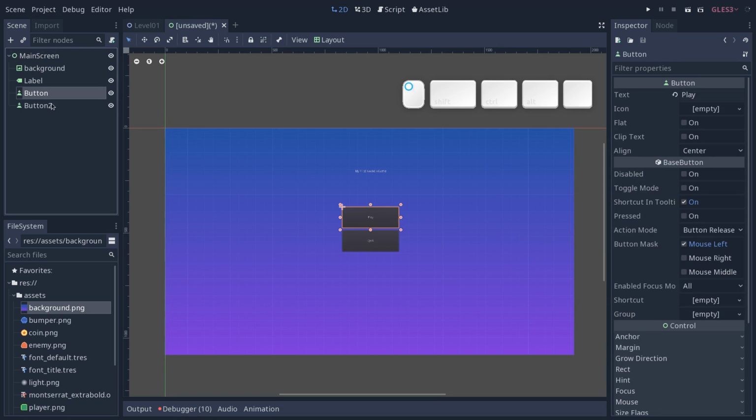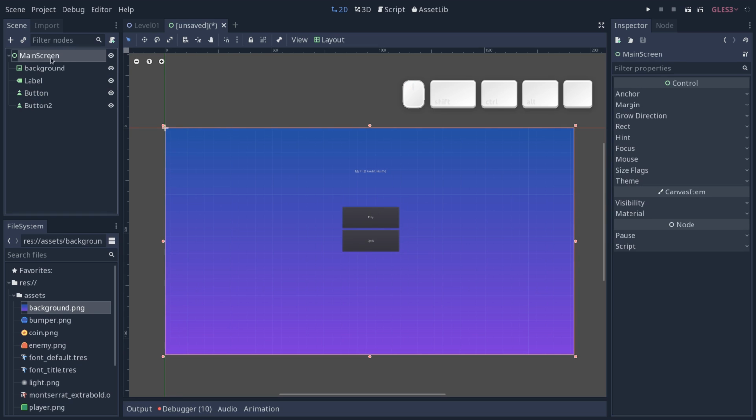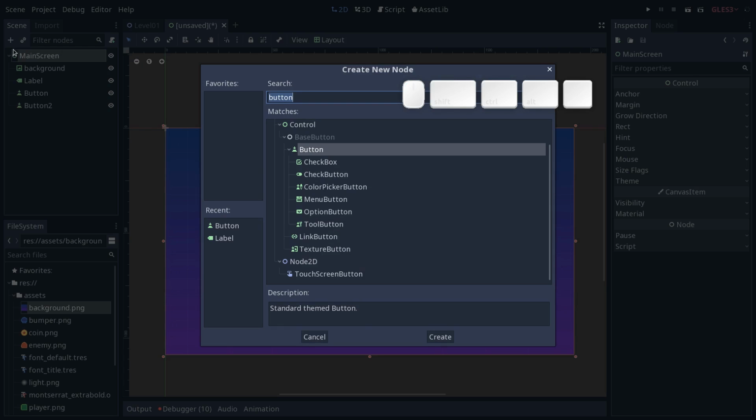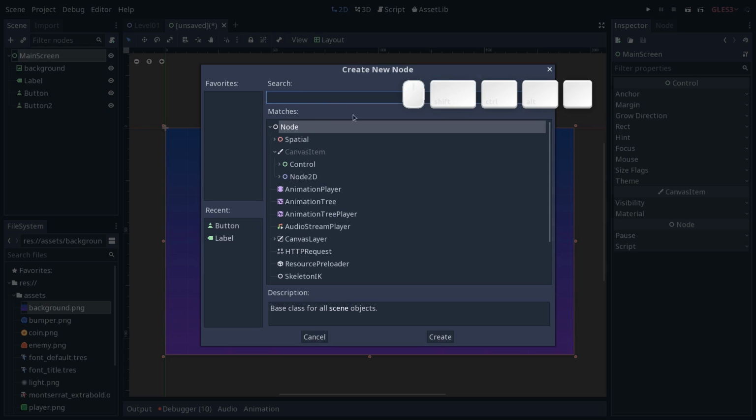Now the thing is, we also want these buttons to stay aligned, to be contained in some kind of box together. For that, you have a special type of nodes in Godot, the containers. So select the main screen and let's add a new node, not button this time. We're going to look for the container node.